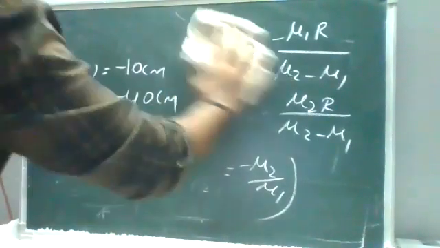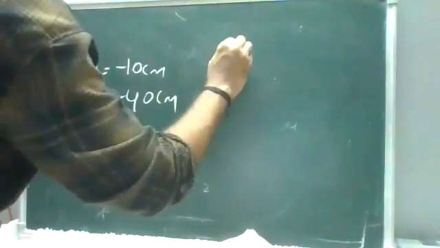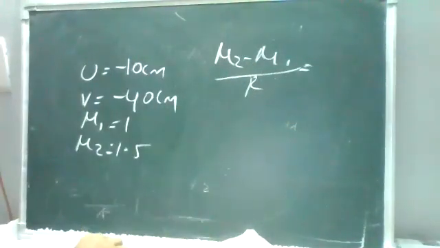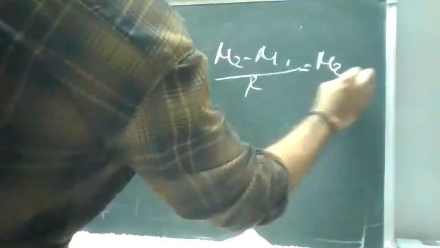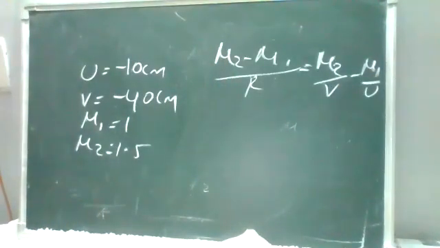So the relation is (mu2 minus mu1) by r is equal to mu2 by v minus mu1 by u. From this relation, try to find r.